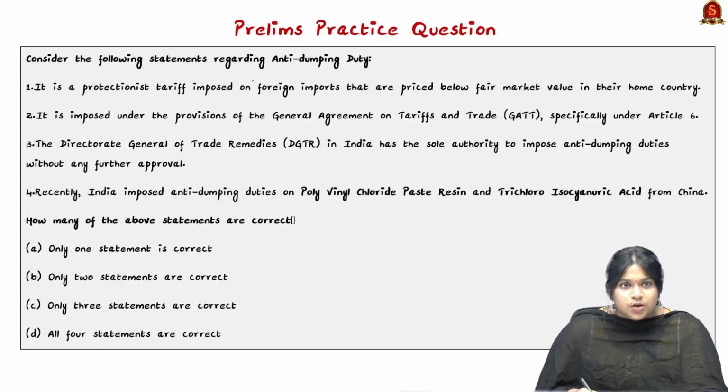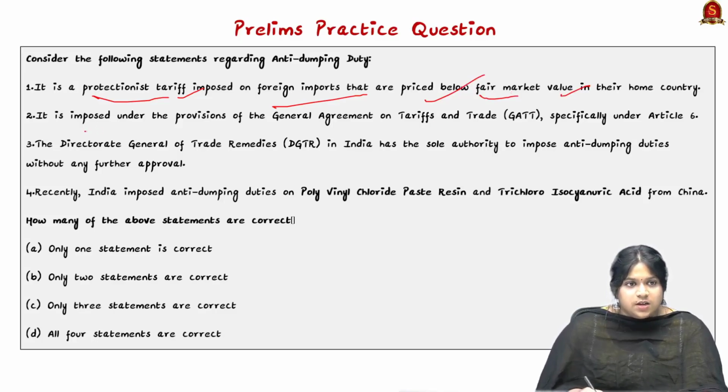So let's move on to a prelims practice question. Post the answer in the comment section, and the next day the answer will be posted. The first statement: it is a protectionist tariff imposed on foreign imports that are priced below fair market value in their home country. The second statement: it is imposed under the provisions of the General Agreement on Tariffs and Trade, specifically under Article 6.